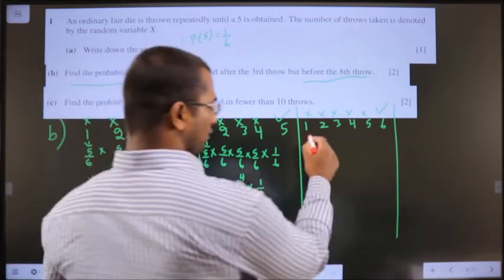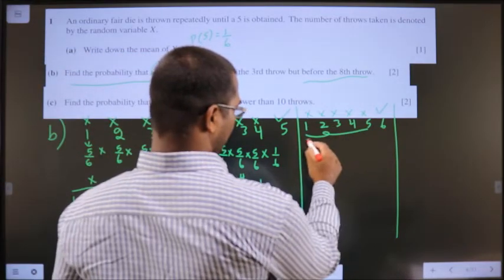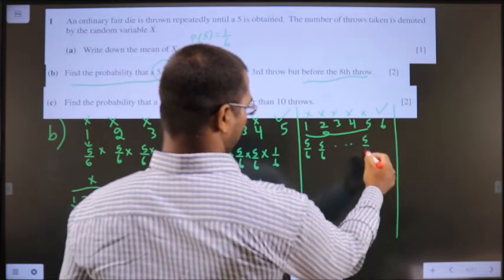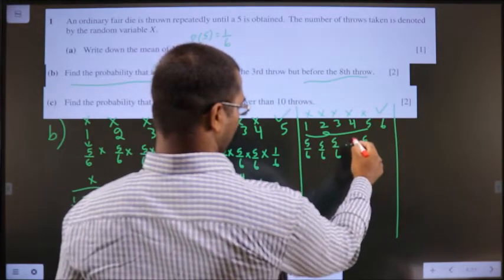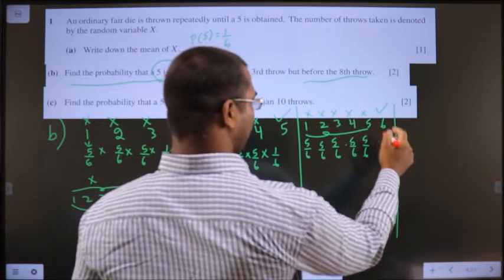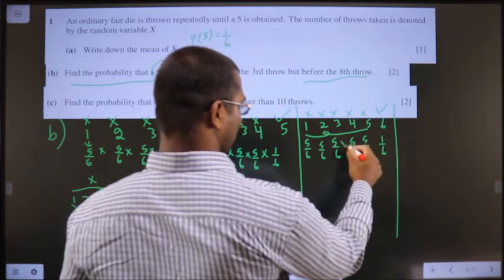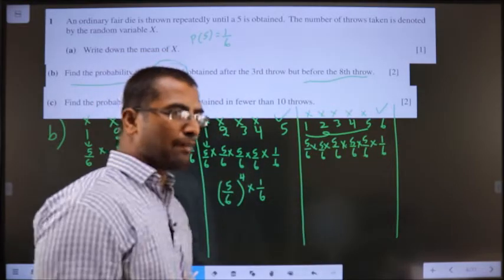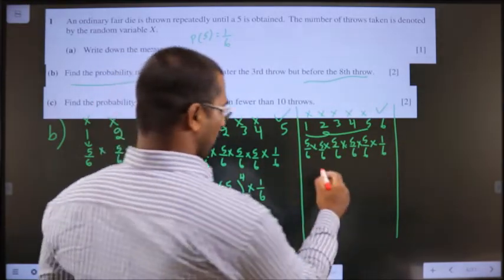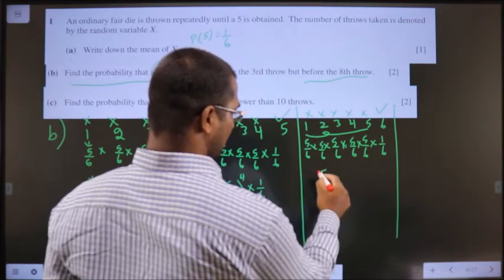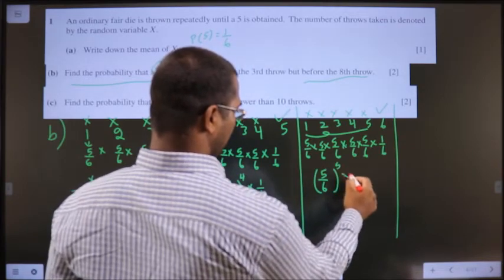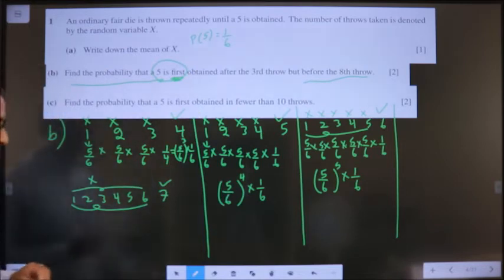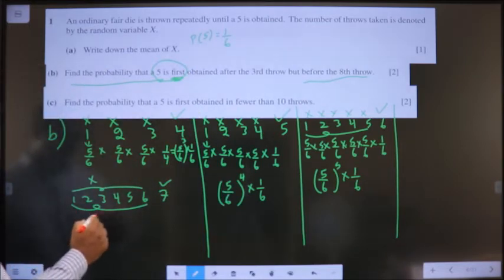Next, here also in all these cases, 5 should not come. So, 5 by 6. Here I should get a 5, so 1 by 6. Put multiplication between them since all should happen at once. So, this will result in 5 by 6 power 5 into 1 by 6. And the last option, here also 5 should not come.